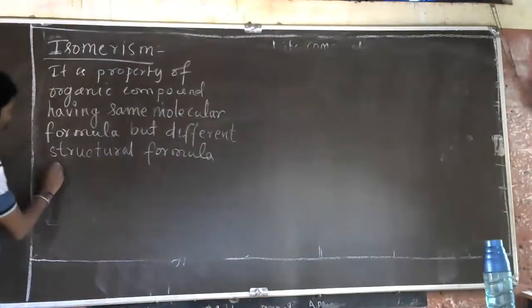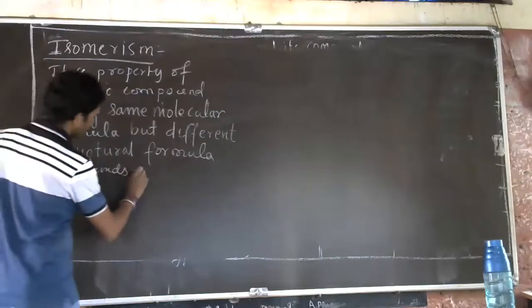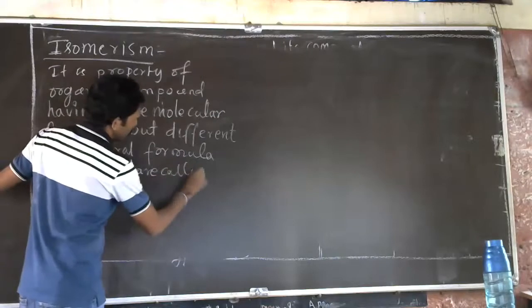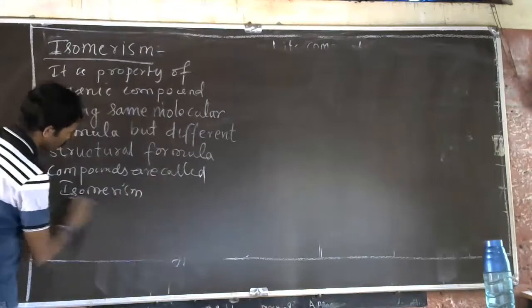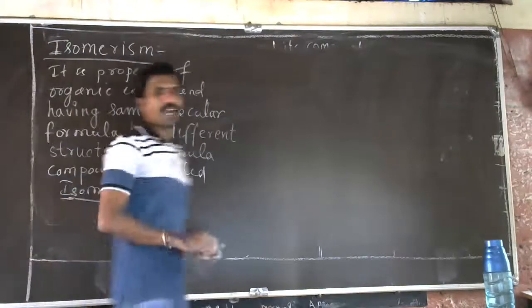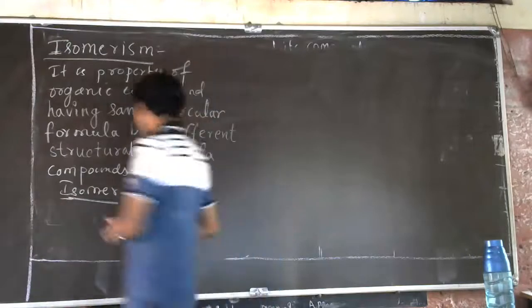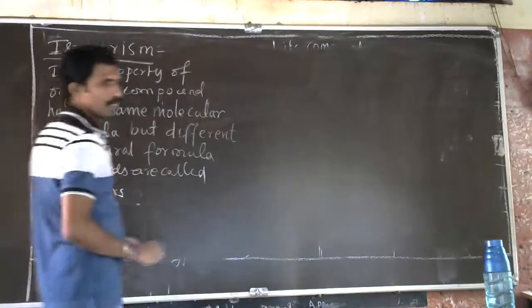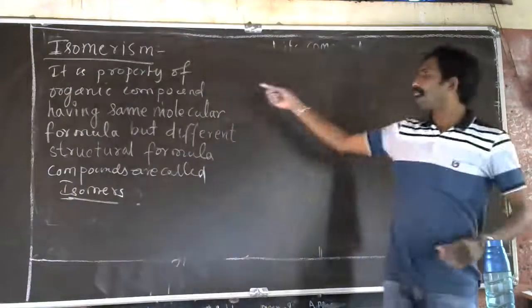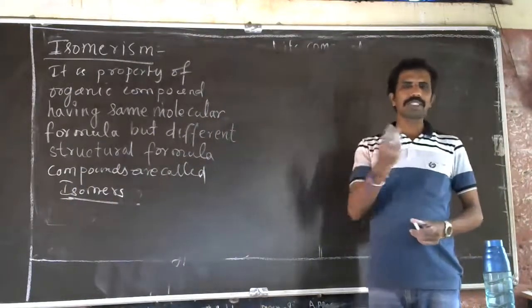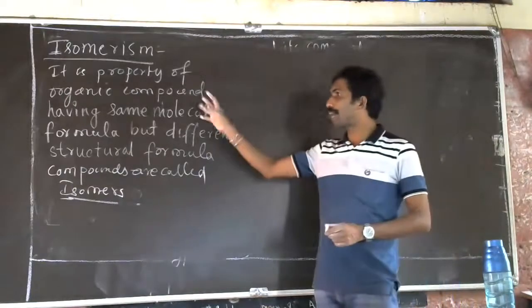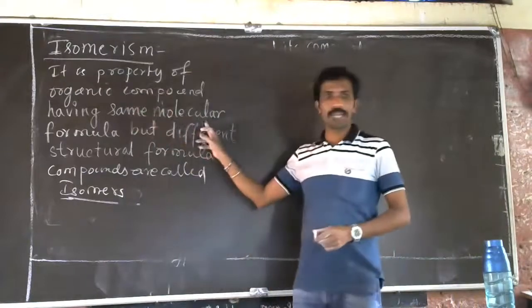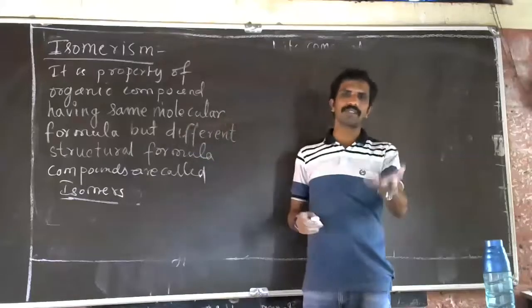And those compounds are called isomers. The compounds which show this property, isomerism, are called isomers. So what is isomerism? Isomerism is one of the properties of organic compounds, having the same molecular formula but a different structural formula. The structural formula will be different.